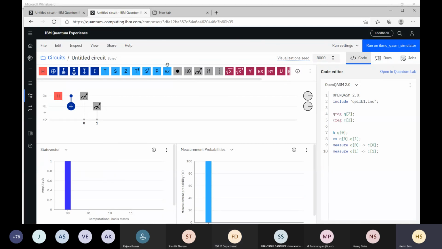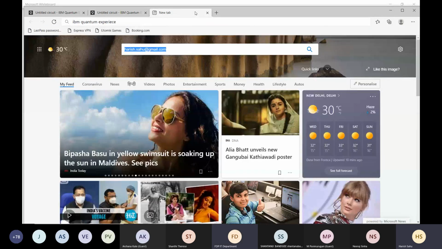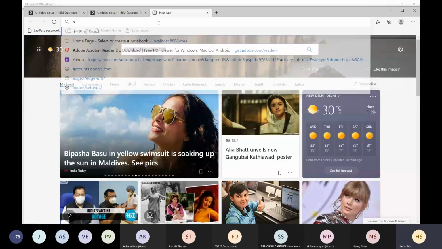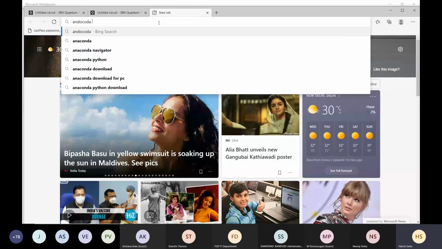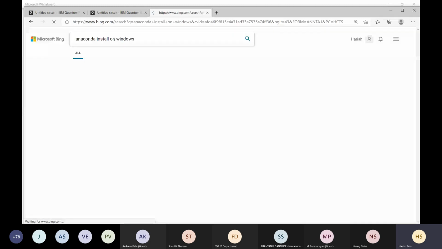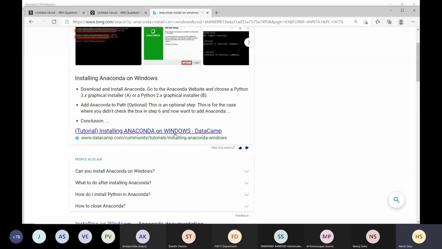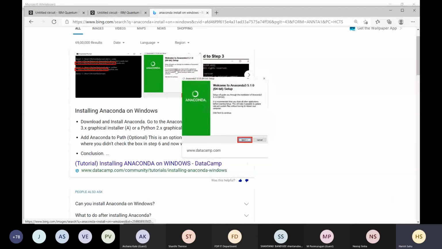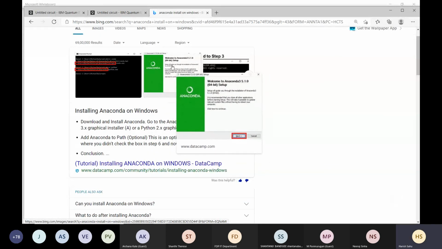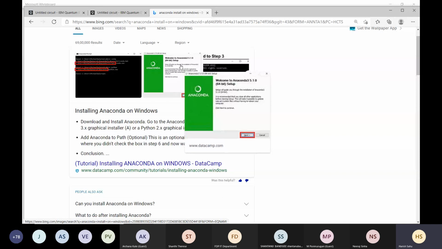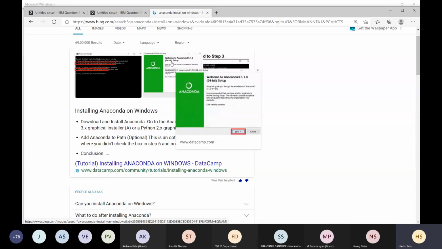In the last session, I will be doing Qiskit. Some of you, if you want to go along with me, can download the Anaconda platform. If you search for Anaconda installation, then download and execute the exe file. Try to at least download it, because it's a huge package.